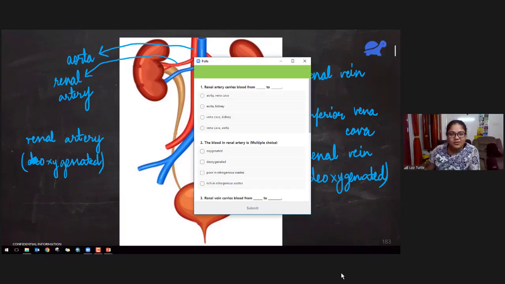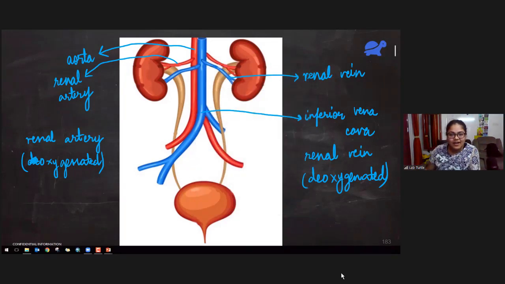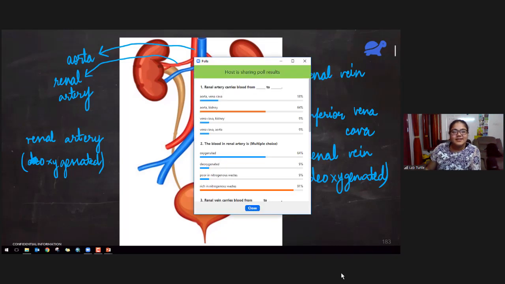Okay, I'm going to end and let's see the answers. First one. Renal artery carries blood from dash to dash. So this is renal artery. It is carrying blood from aorta to the kidney. Yes, second option is right. Many of you said that.